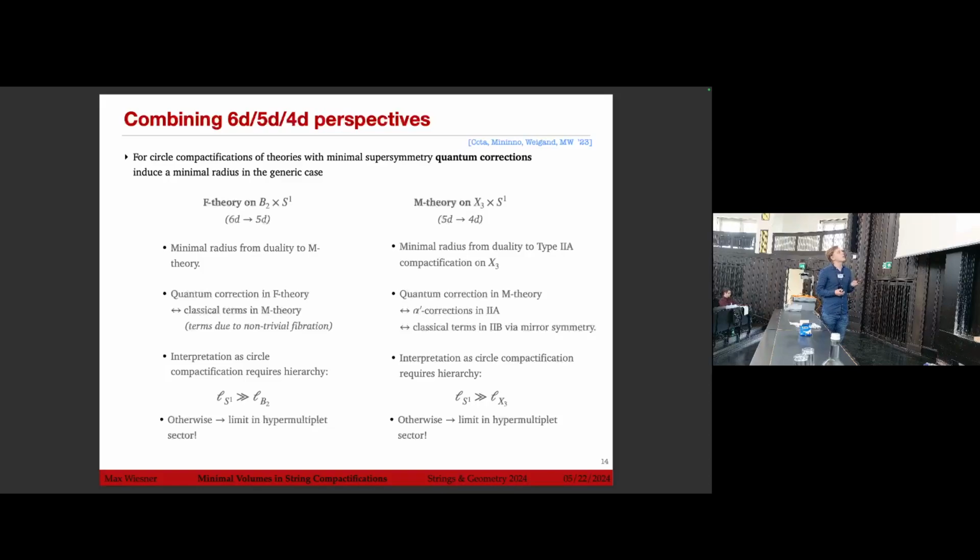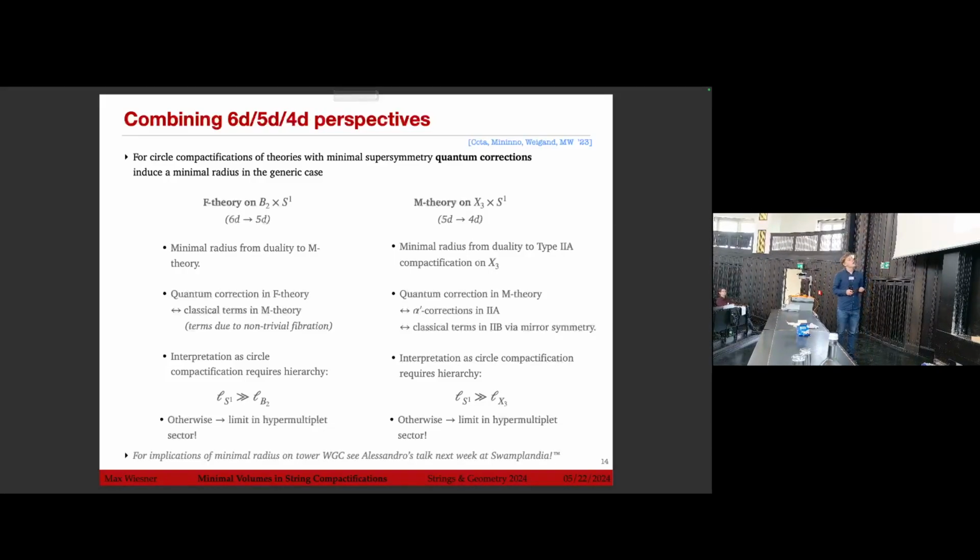And the interpretation of the circle compactification always requires this kind of hierarchy, because otherwise the scales in the compact space are compared to the length scale of the circle. And if this is not satisfied, the quantum corrections mix them all, and this interpretation of a circle compactification of a higher-dimensional theory breaks down. And if we want to go beyond this, this necessarily pushes us into a limit in the hypermultiplet sector. Okay, and for implications of this minimal radius, I again refer to Alessandro's talk next week at Swampland.